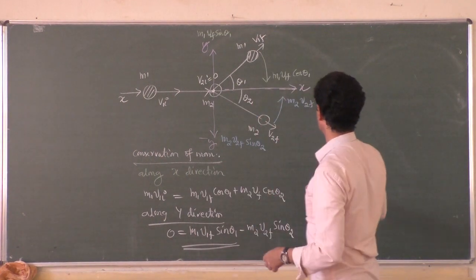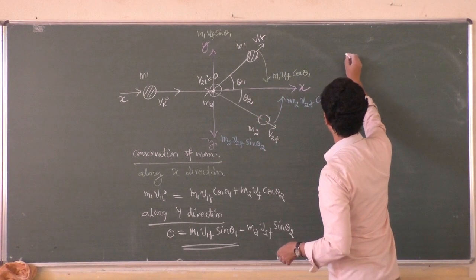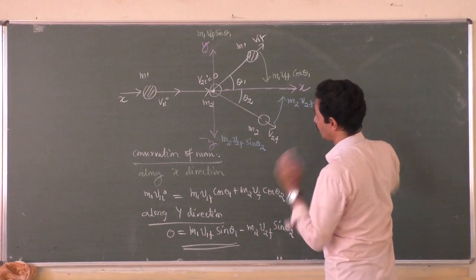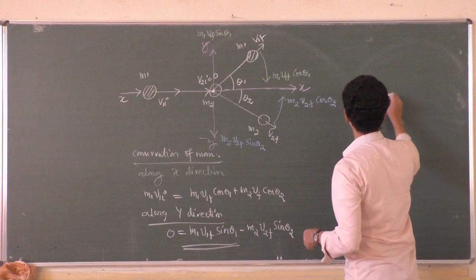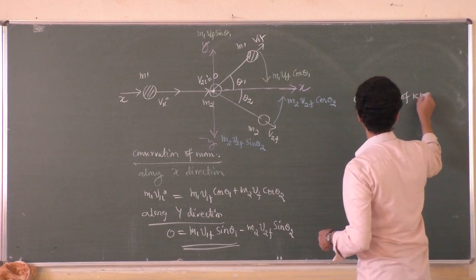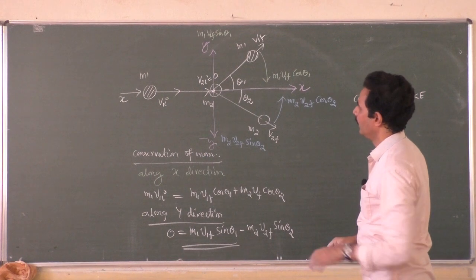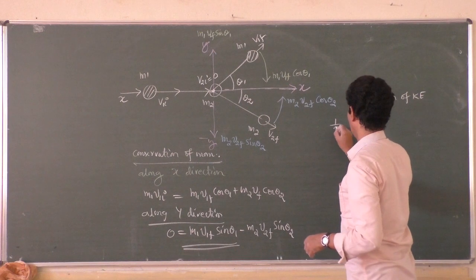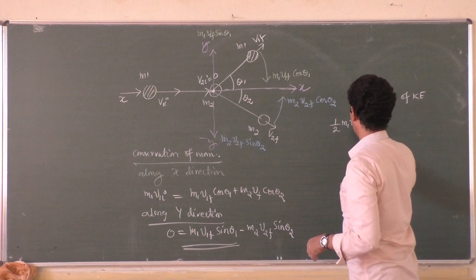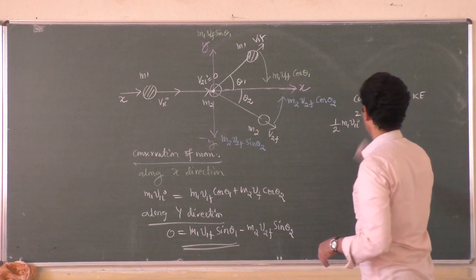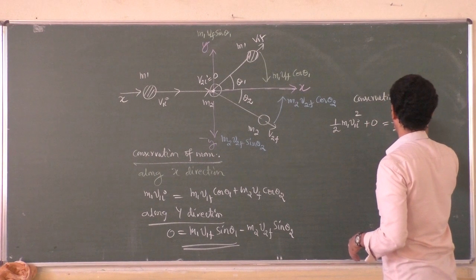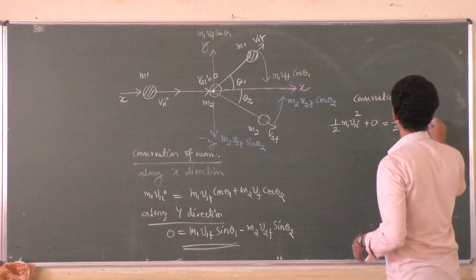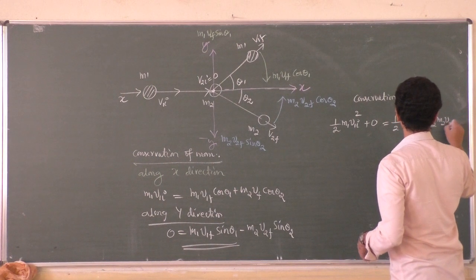What about conservation of kinetic energy? To write the formula for conservation of kinetic energy, you write the usual formula: half m1 v1i square plus 0 must be equal to half m1 v1f square plus half m2 v2f square.